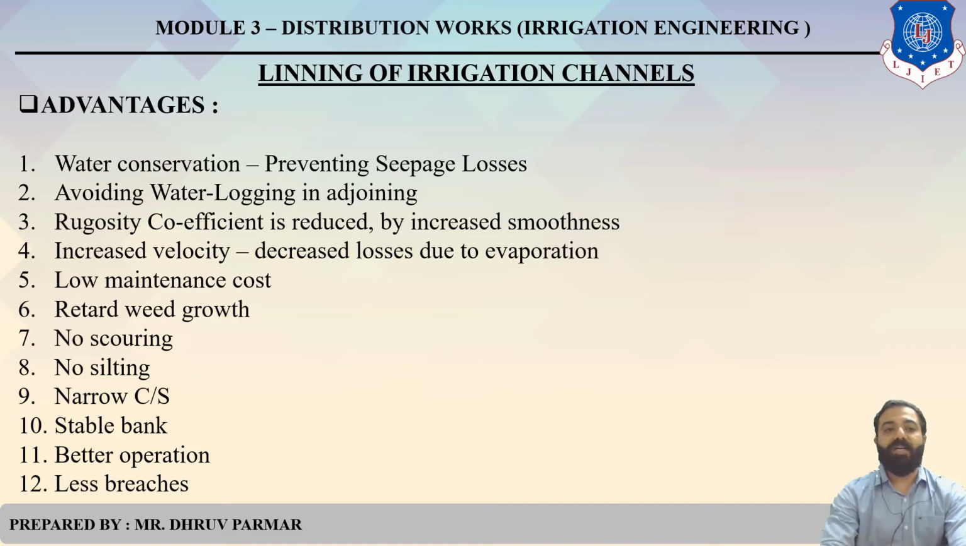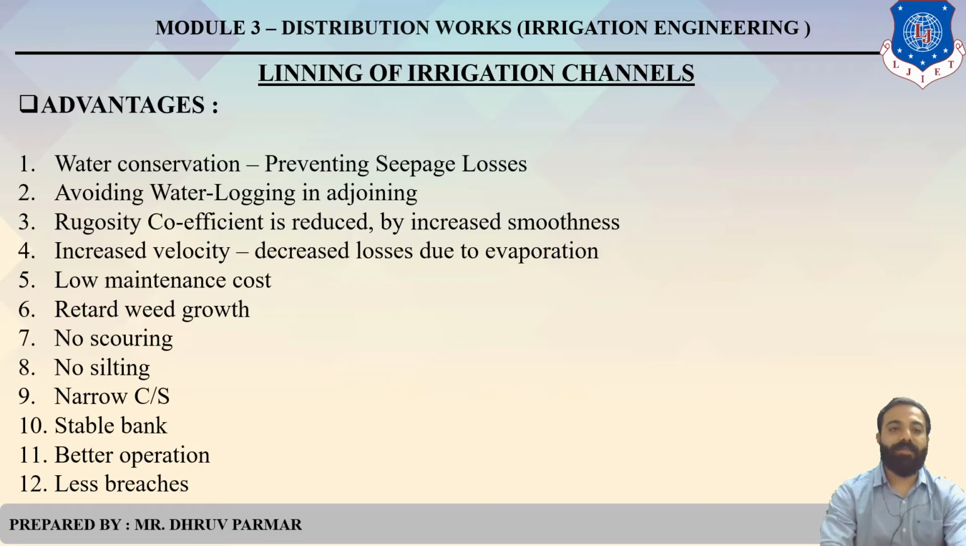Then third one, the rugosity coefficient is reduced by increased smoothness. Clear? Rugosity coefficient we discussed in Kutter's equation. So the surface is smooth, so we can get a maximum velocity. And since the surface is smooth, we get maximum discharge.